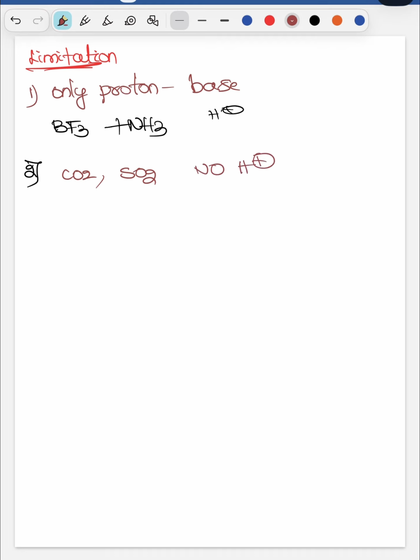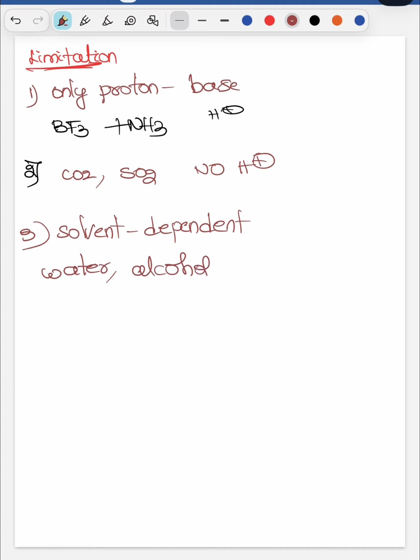Third point, it is solvent dependent. What is meant by solvent dependent? Mainly this theory works only in protonic solvents, water and alcohol.